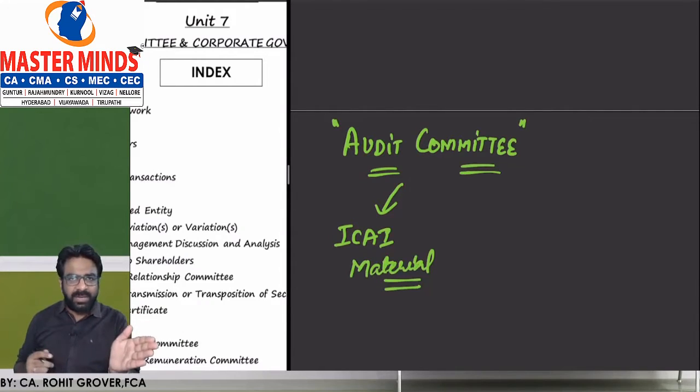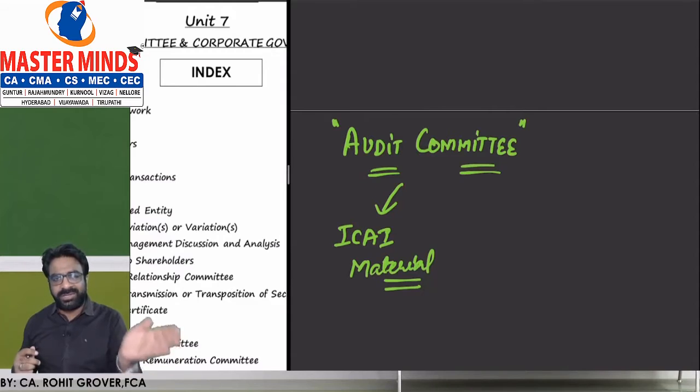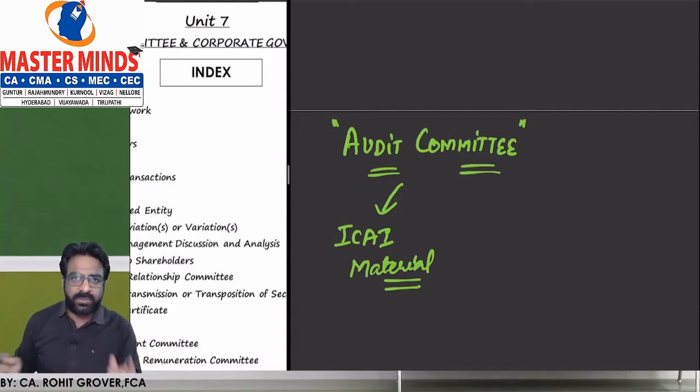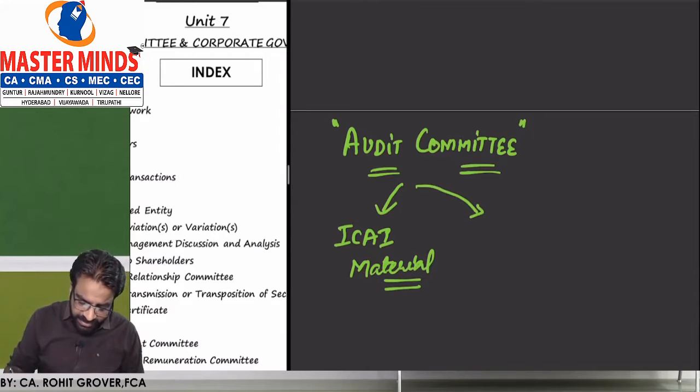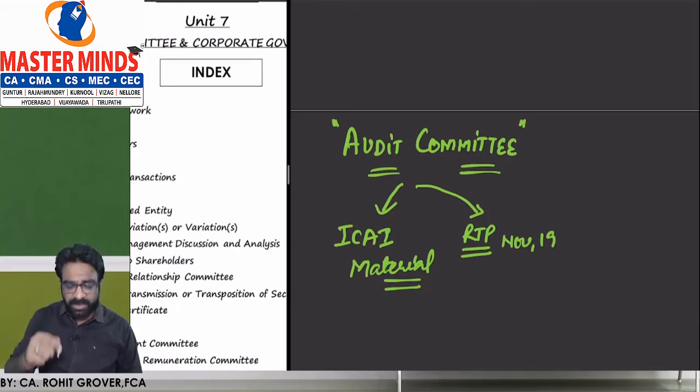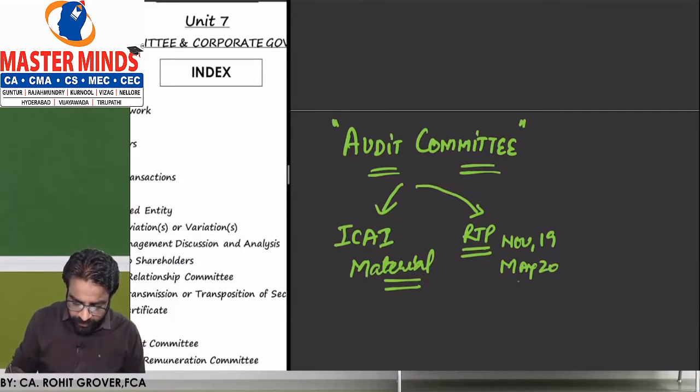When the May 19 onwards material turned into the May 2020 onwards material, many amendments were incorporated by the ICAI, and you will come to know them when we do the chapter. Second thing is the RTP which came in November 19 and the RTP which came in May 20. There also so many amendments came.